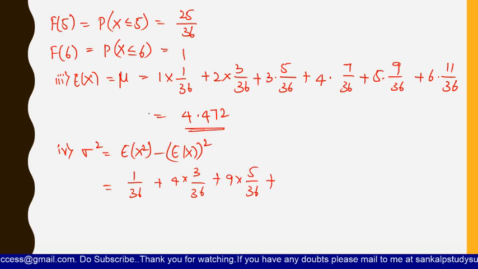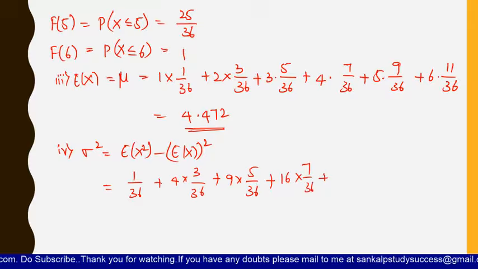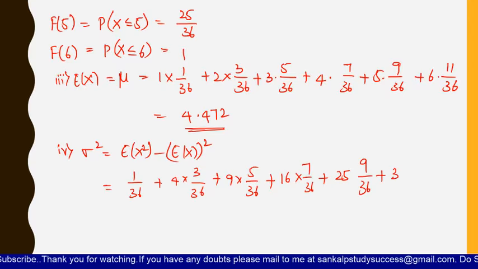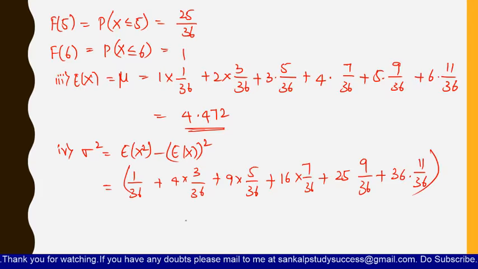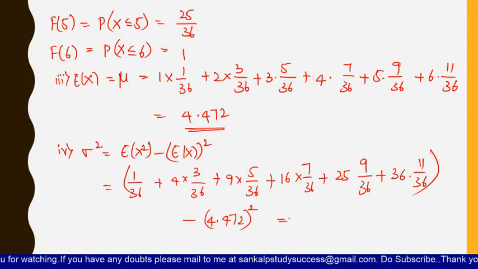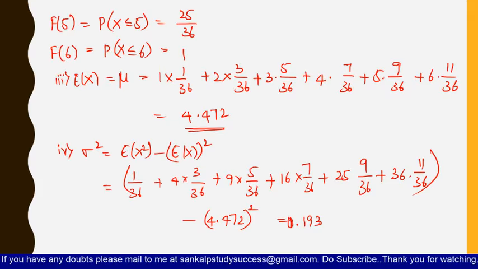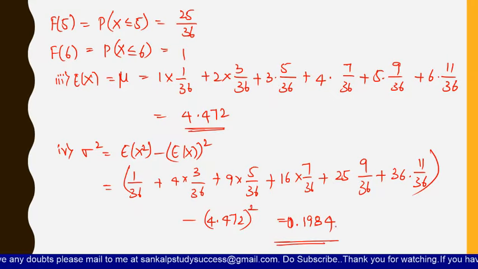Yes, because 1 square is 1, 2 square is 4, 3 square is 9, plus 16 into 7 by 36, plus 5 square is 25 into 9 by 36, plus 36 into 11 by 36 minus 4.472 whole square. So now this value will be equal to 0.1984. So this will be the value of sigma square.